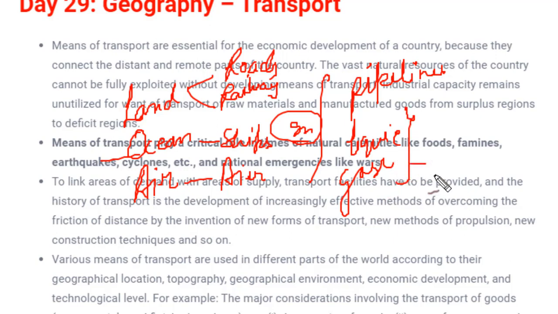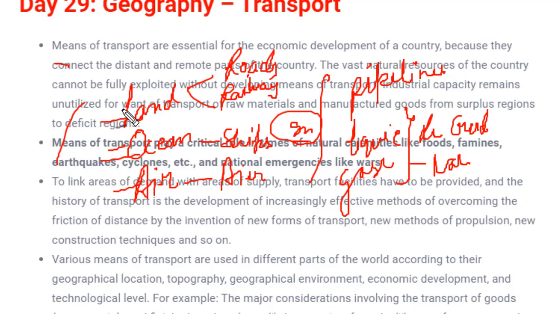In gaseous fuels we have natural gas, whereas in liquid we have petroleum or crude oil which are being transferred from one place to another. These pipelines are built between continents. It's not necessary that they will be built within the country. These pipelines can be built within countries or between continents also. And the same is the case with ocean routes, land and air.